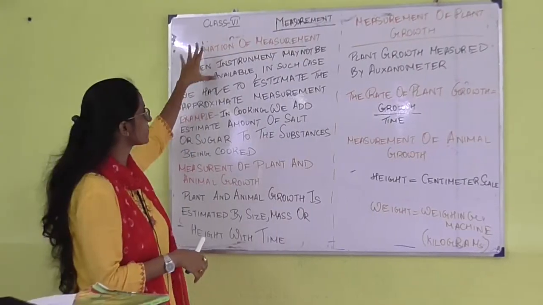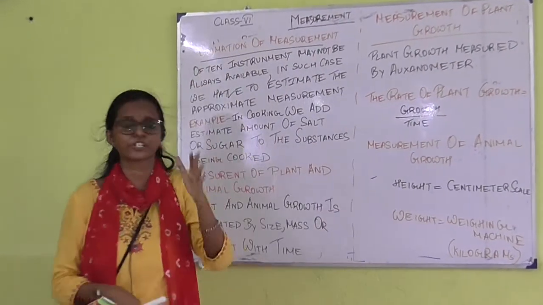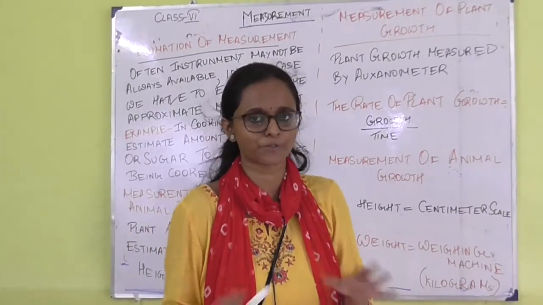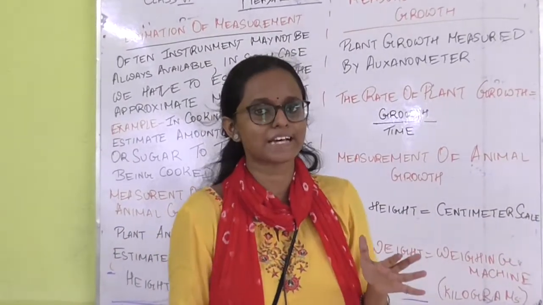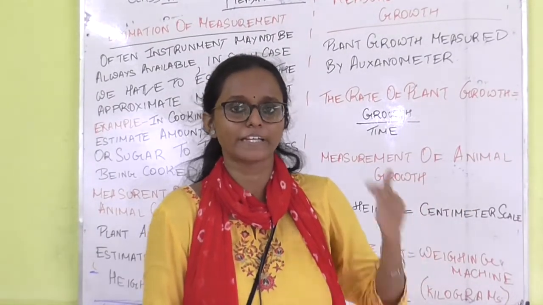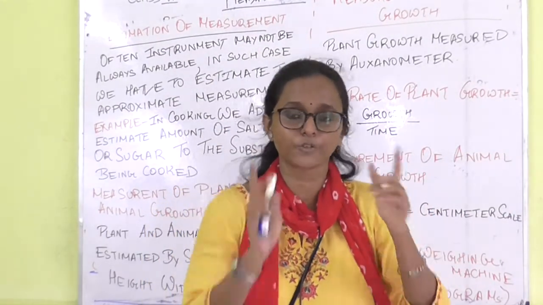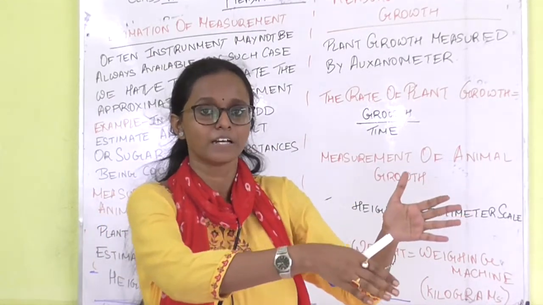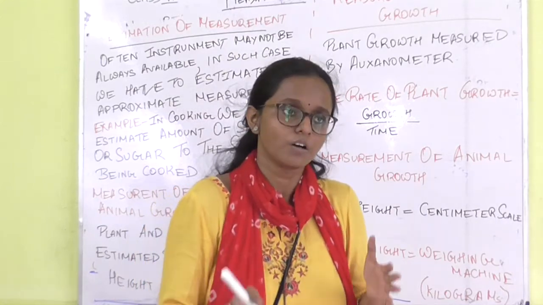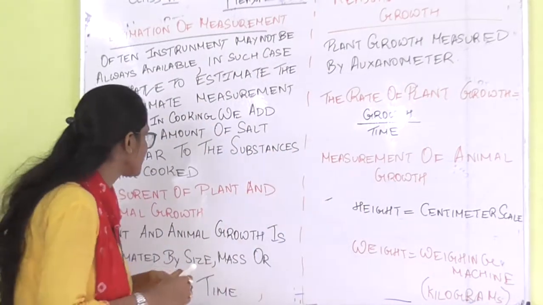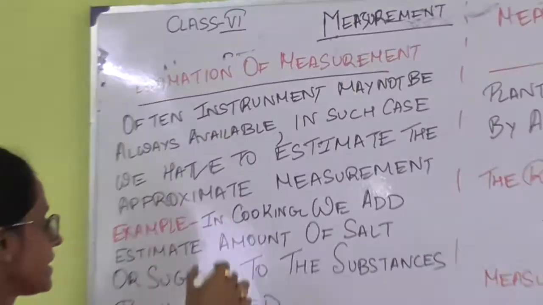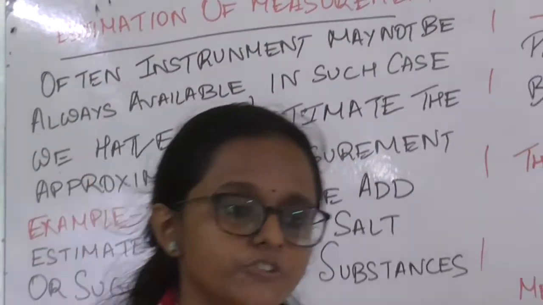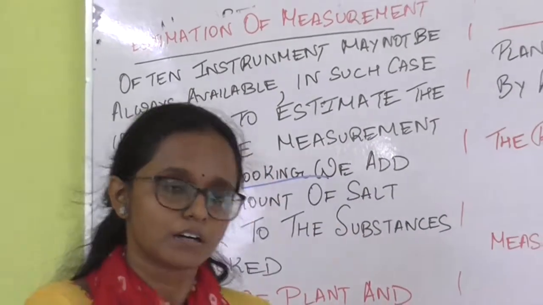Now we are going to learn about the estimation of measurement. Most of the time we don't have the measuring instrument with us. Suppose your friend has come to meet you, and he will arrive in half an hour. So you have to calculate at what speed you have to go in order to meet your friend. There is another example during cooking. During cooking, we estimate the amount of salt or sugar in the food.